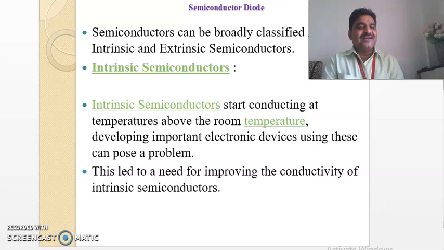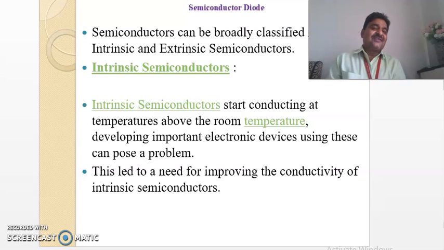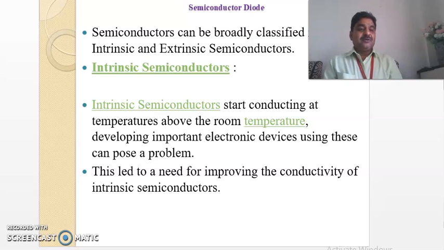From this it is clear that in order to develop important electronic devices with the help of intrinsic semiconductors, they cause a problem, as they don't conduct below room temperature. So this point you remember.